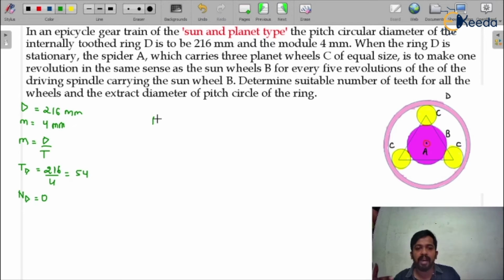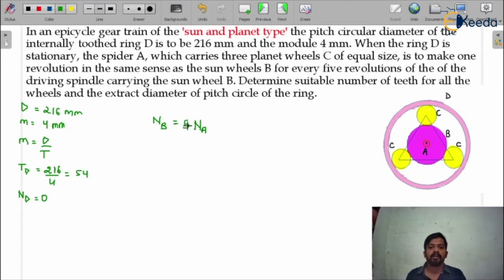When the spider A rotates 1 revolution, there will be 5 revolutions of the sun wheel. So that's why we can write NB is equal to 5 times